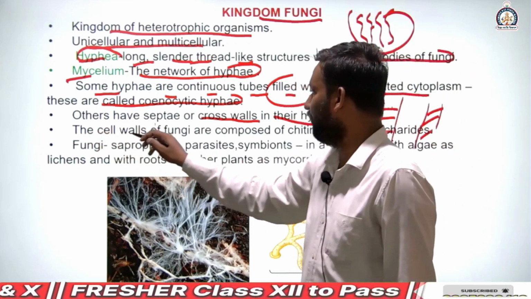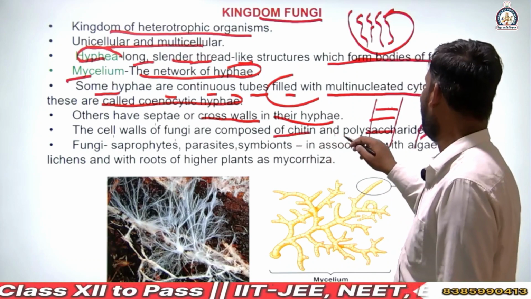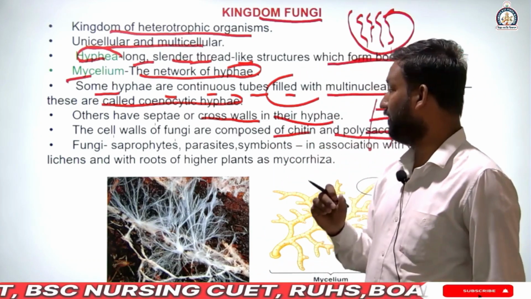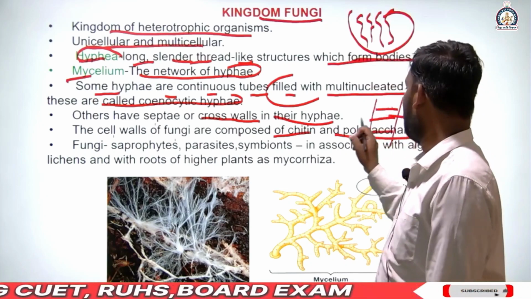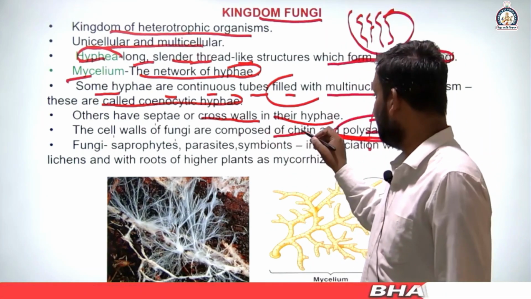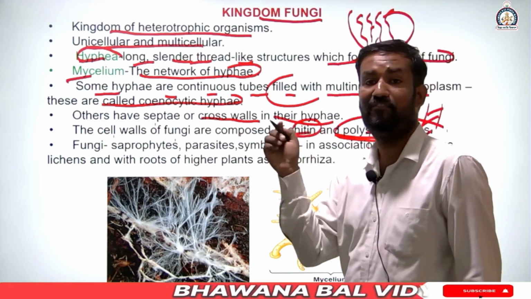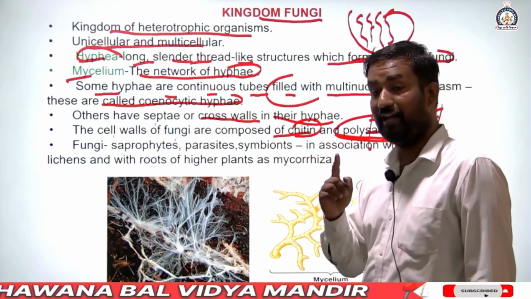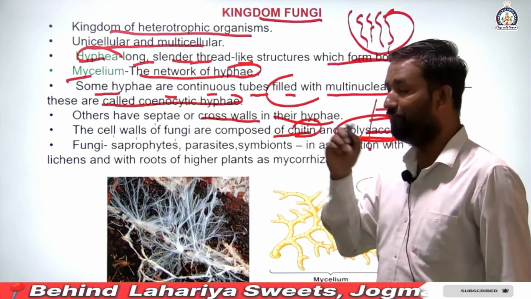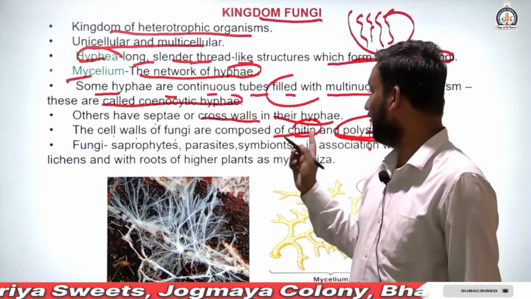Next, the cell walls of fungi are composed of chitin and polysaccharides. The cell wall of fungi is made of chitin and polysaccharide. A polysaccharide is a type of carbohydrate, and this is the basic difference between fungi and plantae, because in plants the cell wall is formed by cellulose, and in fungi the cell wall is formed by chitin.